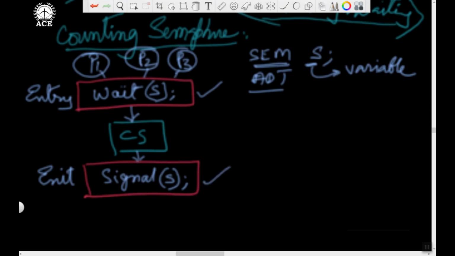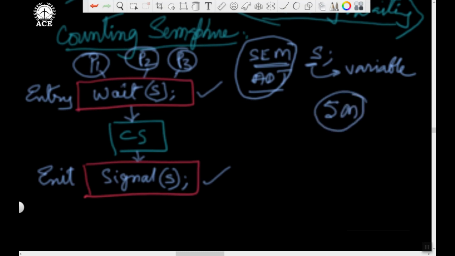The basic objective is when the process performs wait operation, it will either enter critical section successfully or it will wait. And when the process comes out from critical section, it will signal one of the waiting processes to enter critical section. So let's see first how this semaphore data type is created and how the semaphore operations are implemented. That is the study of semaphore, and this could be simply asked as a 5-mark question.